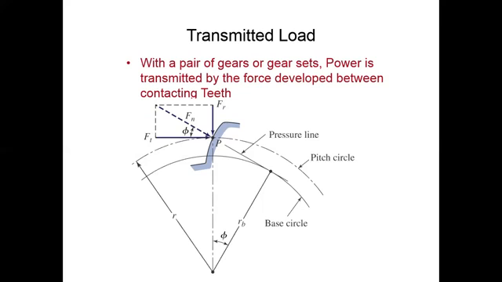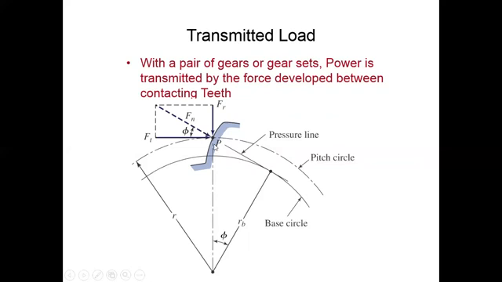With a pair of gears or a gear set, power is transmitted by the force developed between the contacting teeth. When two teeth are meshed at one point, the force developed between the two contacting teeth is the important factor for the power transmitted from one gear to another gear.